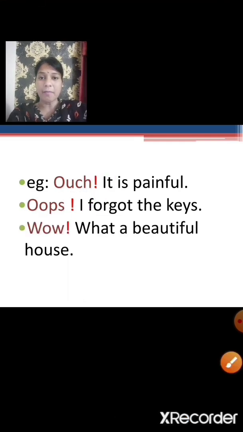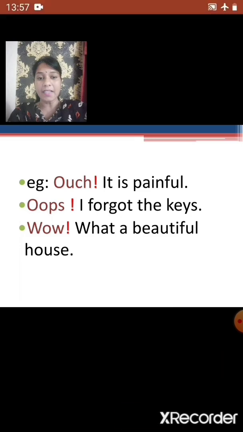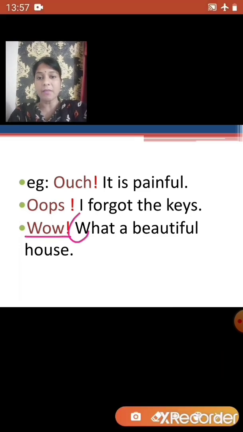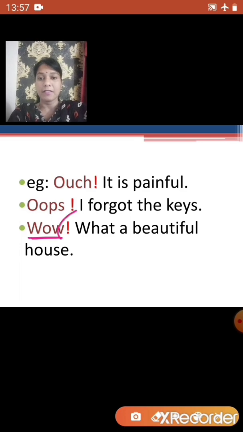The third example, wow, what a beautiful house. Suppose you are walking on the road and you immediately happen to see a house which is very beautiful. The sudden response that you will give is, wow, what a beautiful house. So here wow is an interjection and we put an exclamation mark after the interjection. Okay children?